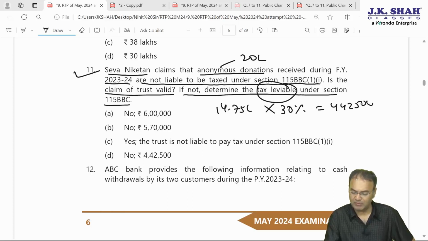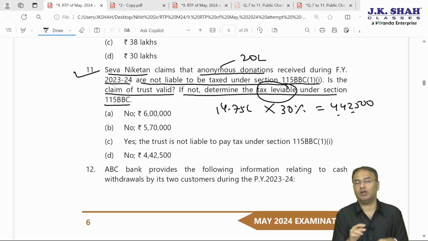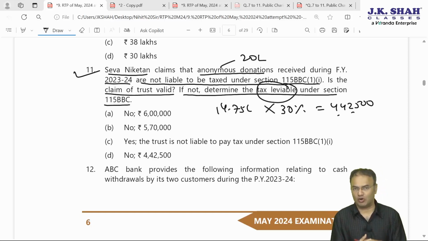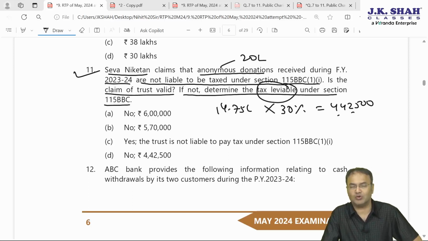442,500 plus surcharge may be attracted, may not be attracted depending upon how much is the total taxable income. Total taxable income is exceeding 50 lakhs or not, exceeding 1 crore or not, we don't know. Plus health and education cess. Right now health and education cess also we can't add unless and until we know whether surcharge is going to be attracted or not. But 442,500 is the amount. So tax amount would be this much. Is this one of the options?